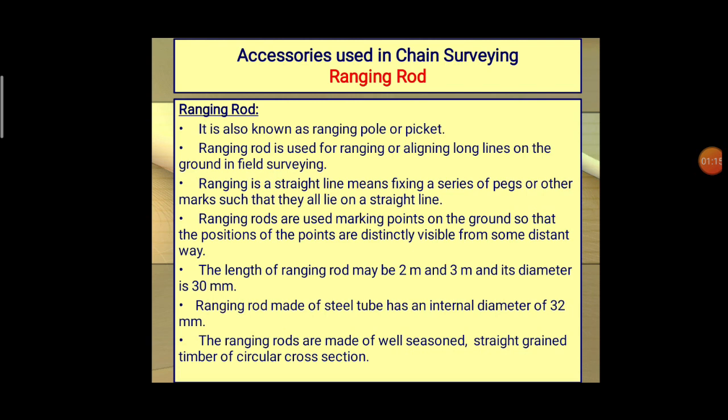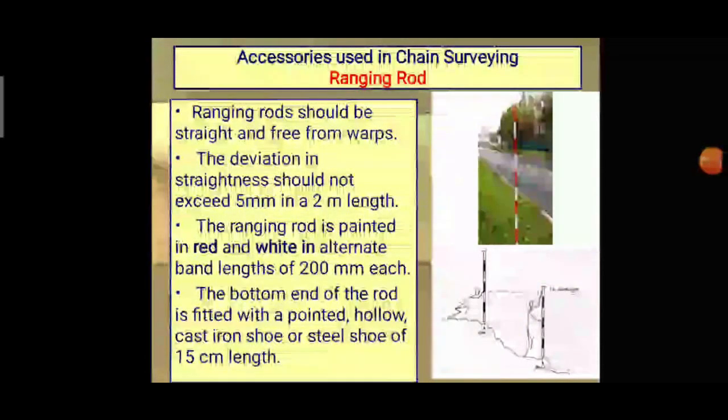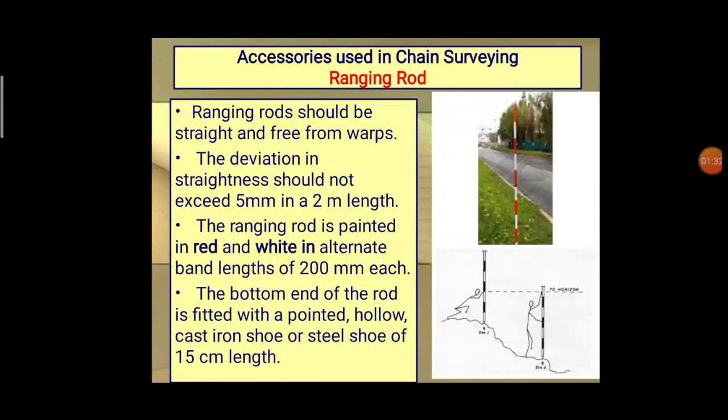Normally the length of the ranging rod may be 2 meter or 3 meter. Its diameter is around 30 mm. This is the ranging rod, used for determining the intermediate points.